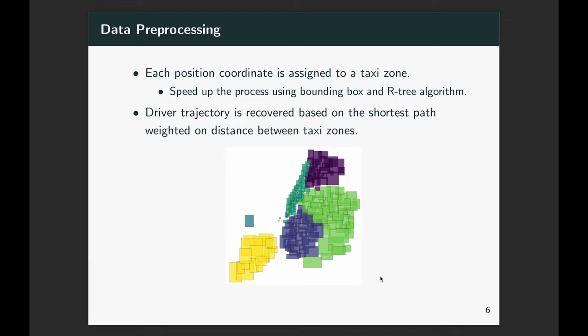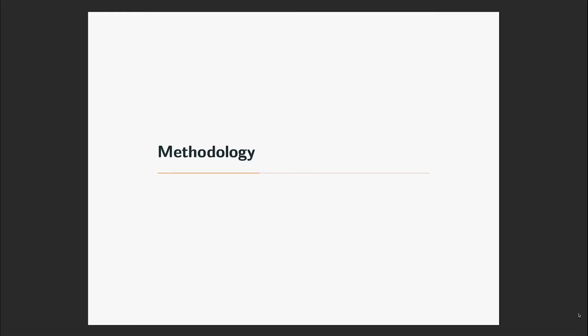The taxi zones are meant to approximate neighborhoods, so you can see which neighborhood the passenger was picked up in and which neighborhood they were dropped off in. Early data didn't contain zone ID, but only the coordinate latitude and longitudes of pickup and drop-off location, so we need to convert the coordinates to the ID. We speed up the process by filtering the zones first on whether its bounding box contains the coordinates using an R-tree. Also, the trajectory of each trip is recovered as the shortest path between zones, weighted on distance, for later use. Let's talk methodology now.